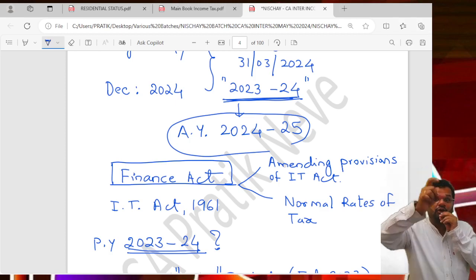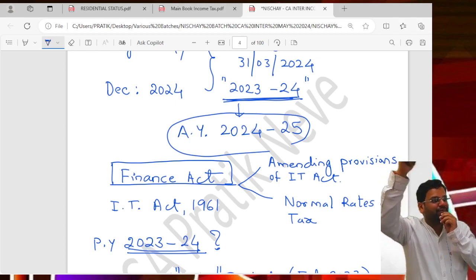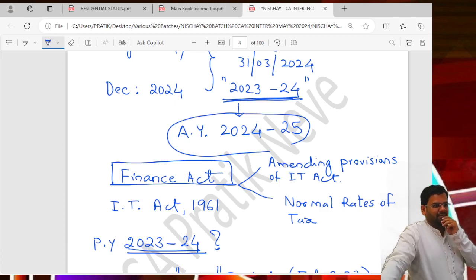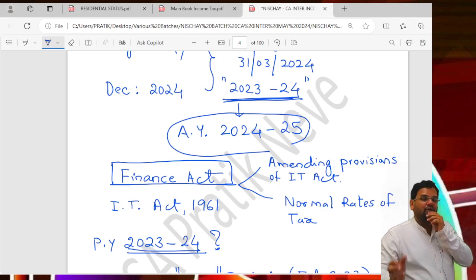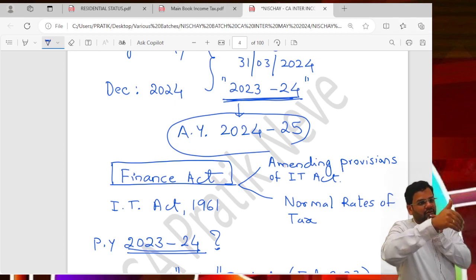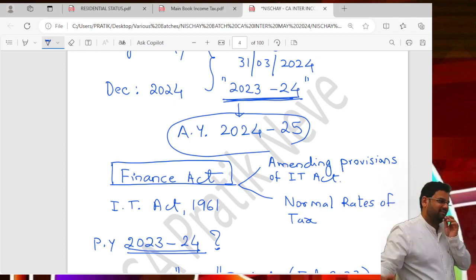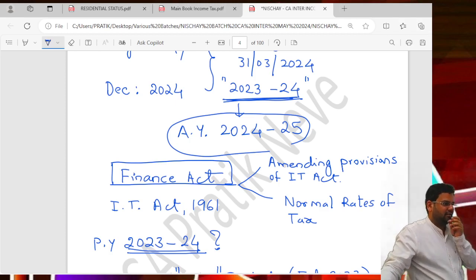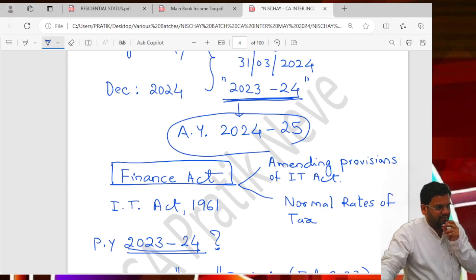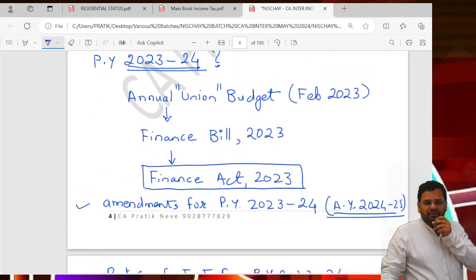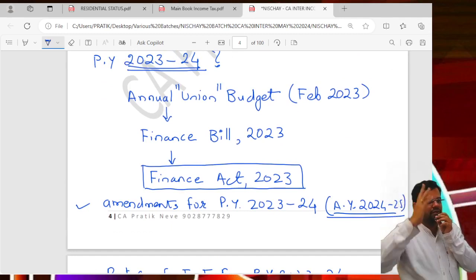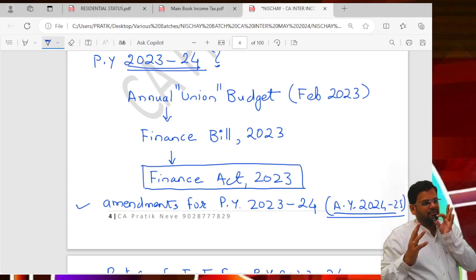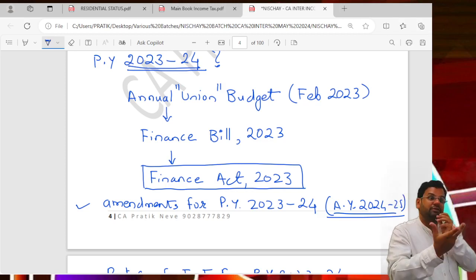So that's why one of the main parts of the budget is income tax. Getting it? Otherwise you will feel, what is the relation between budget and income tax? Now, one of the government's sources of revenue is income tax. That is also one of the reasons why you have income tax in the budget, meaning the Finance Act as a part of the budget. So don't feel that income tax is limited only to the government's income collection. No, its scope is much beyond that. Your whole economy is actually running because of these provisions of tax laws.